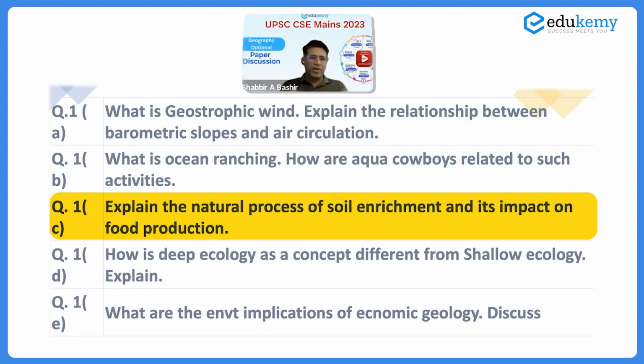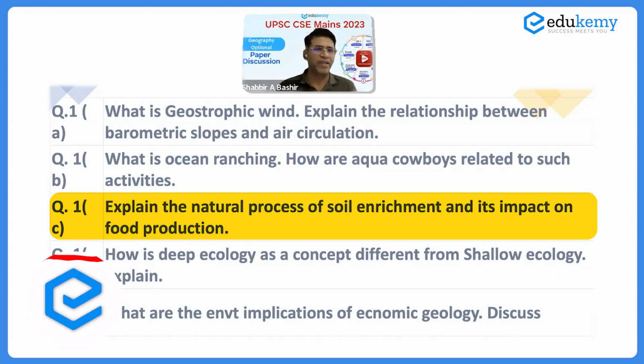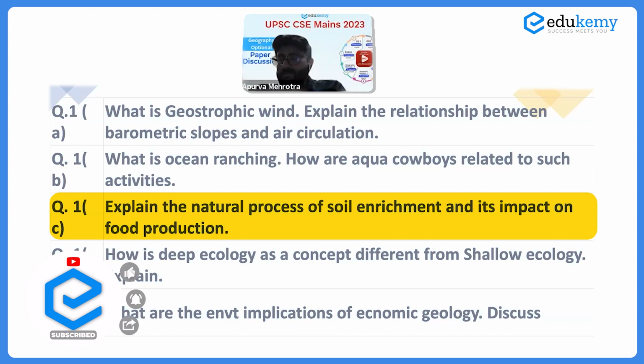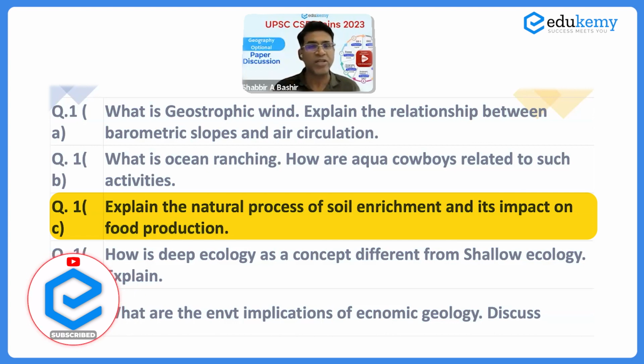So the trick was that, and of course, once you understood the natural process, the creativity in the answer could have been that you can talk about zero tillage. Okay, not simply zero budget natural farming. You can talk about zero tillage, where without plowing artificially, you allow for the bacteria, you allow for the soil to enrich on its own. Okay, so that's one type of natural farming. So question number 1C, L2, L3 type hai, but if you had done a bit of thinking, this was a very good question to answer.